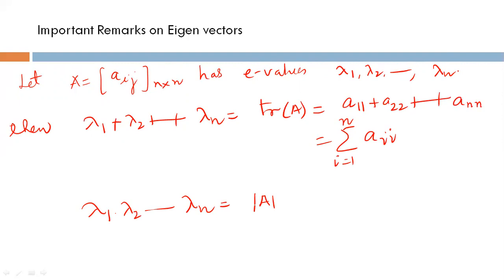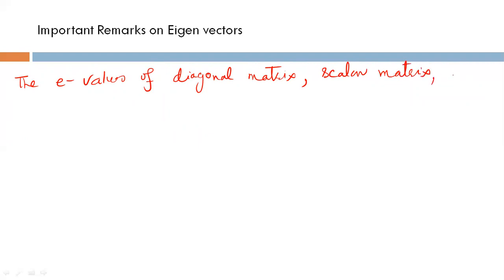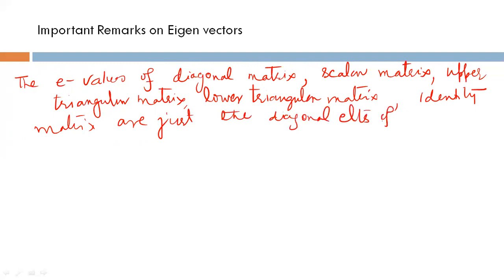One more important remark I have. The eigenvalues of a diagonal matrix, scalar matrix, upper triangular matrix, lower triangular matrix, and identity matrix are just the diagonal elements of the matrix.